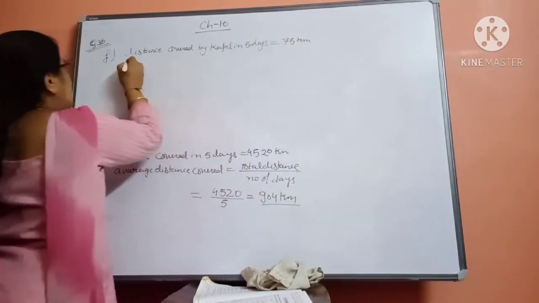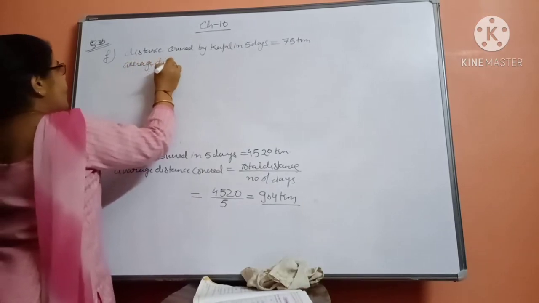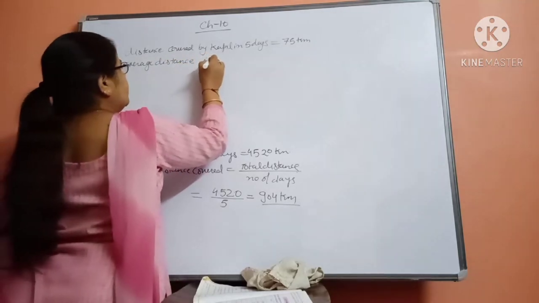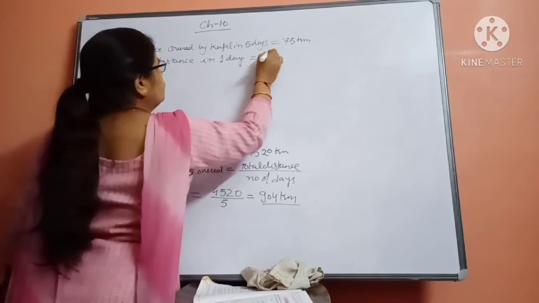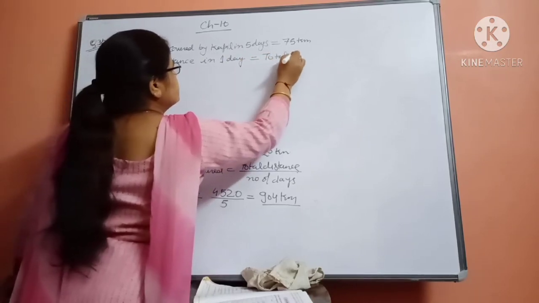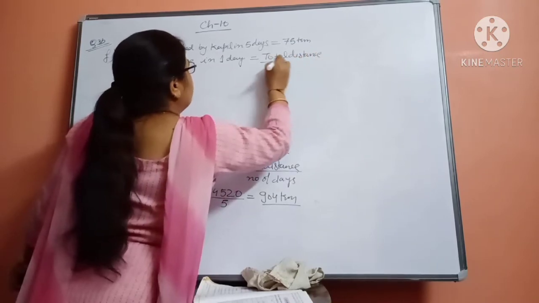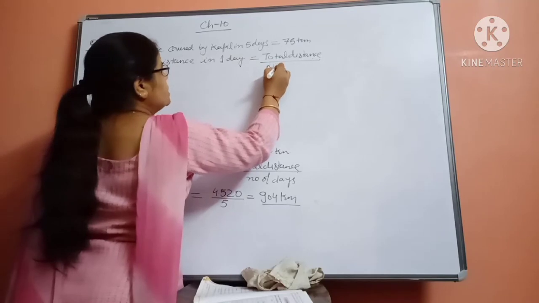Okay, so average distance in one day is equal to total distance divided by number of days.